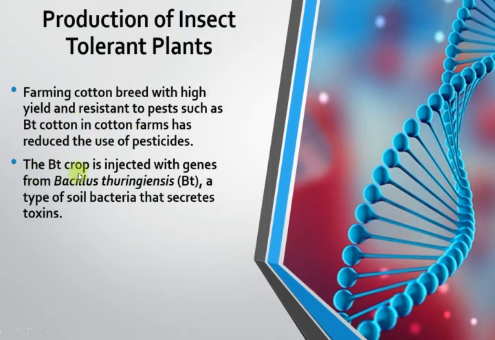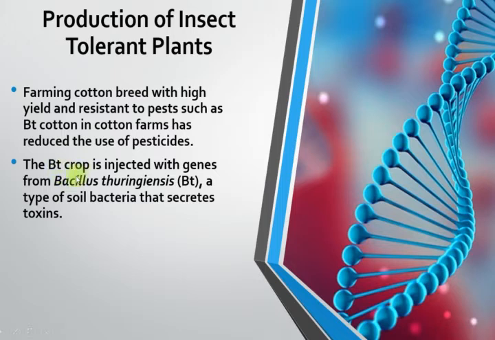Okay, so the BT crops. What is a BT crop? BT crop refers to a crop that is injected with genes from Bacillus thuringiensis, or BT, a type of soil bacteria that secretes toxin.